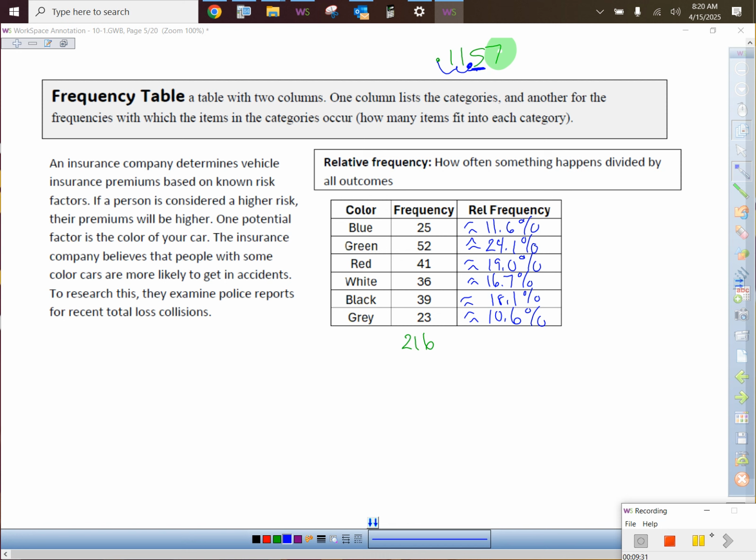You could probably tell just by looking at the frequency number that green cars were the worst in this data. It doesn't mean overall. And you could see that they happened the most percent, 24.1% of the time. The green cars were in some sort of a wreck. But what they want us to do is maybe look at some graphs of this.